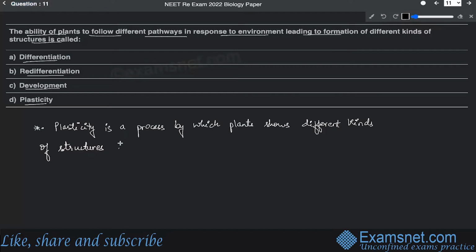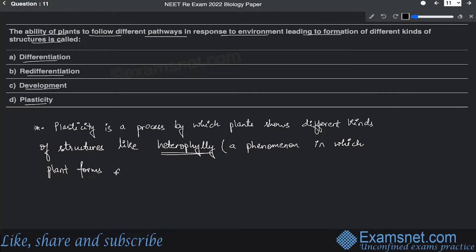For example, heterophily is one example of plasticity, where plants show different types of leaf morphology. Heterophily is a phenomenon in which a plant forms different leaf structures.